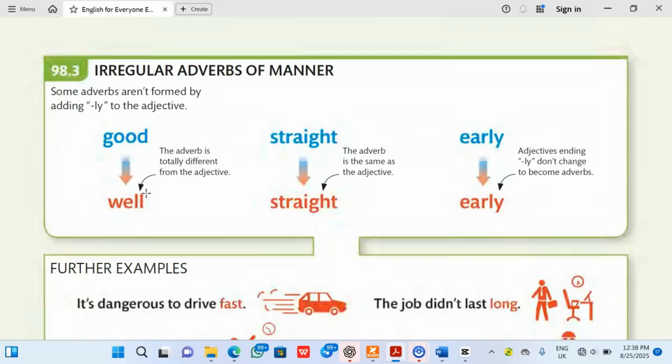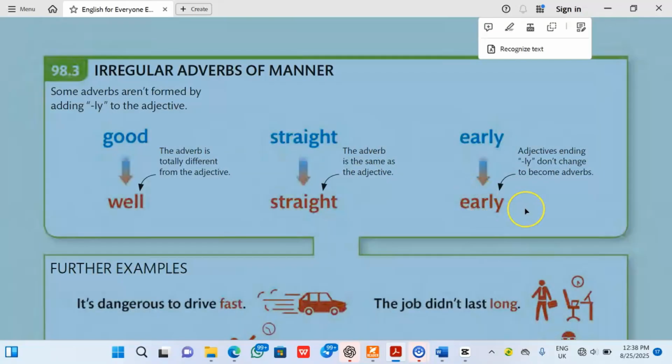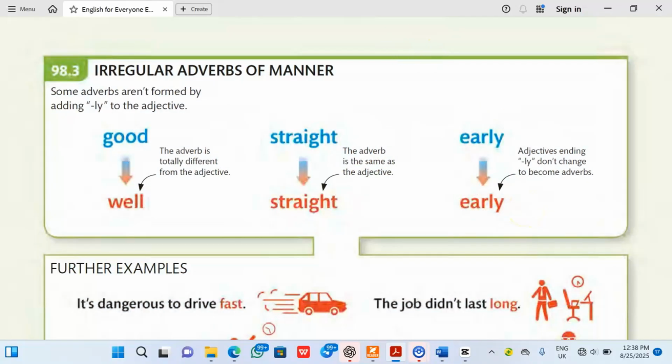He is doing well. You don't say he is doing good. Do you understand? But you say he's a good boy. You do not say he's a well boy. Straight, straight. This one, the adverb is the same as the adjective, but the way you are going to use it is different. Early, early. So you do not add ly to early again. Please take note of that.